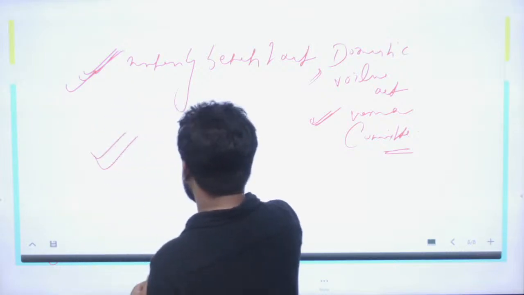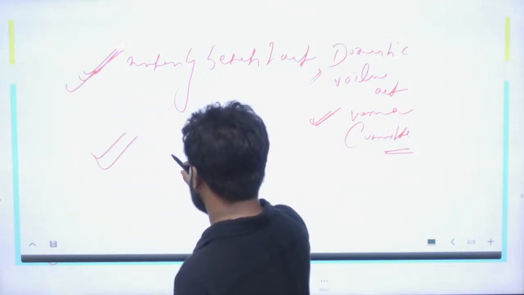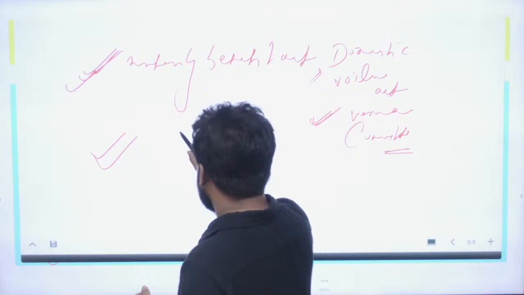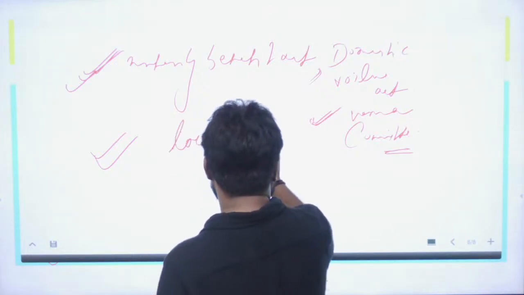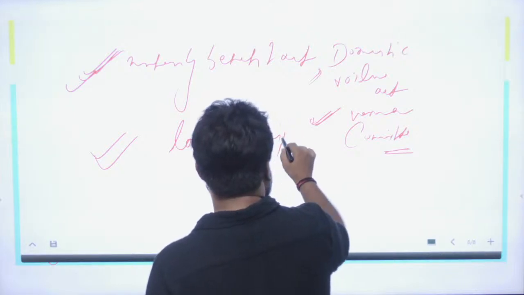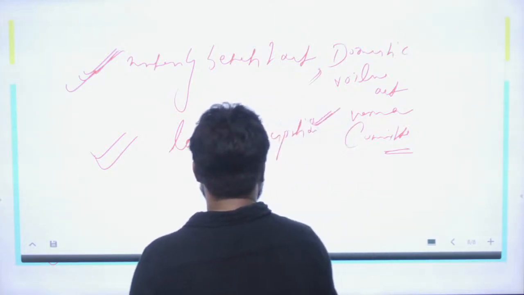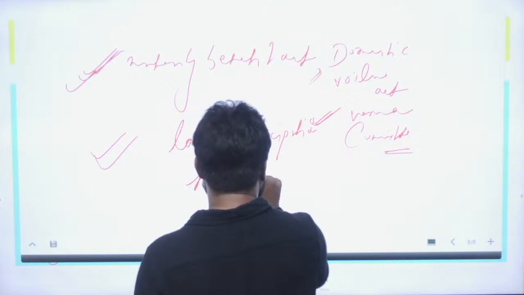You can also give impetus to local participation to sensitize this issue,